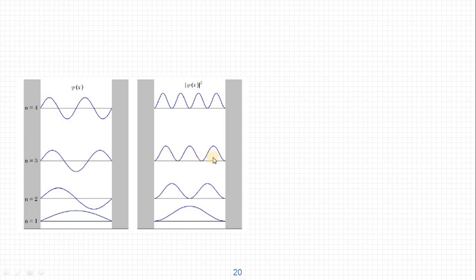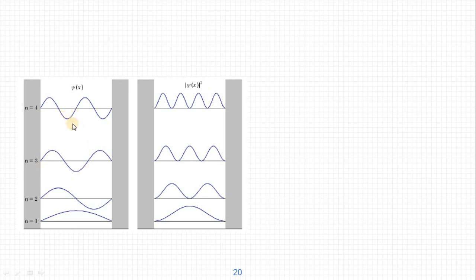So there is a discreteness in the probabilities of finding the particle also. When the particle is in the second excited state, if we try to find the location of the particle, we will find it either here, here or here, but we will never find the particle in between these points. So that is for the second excited case.